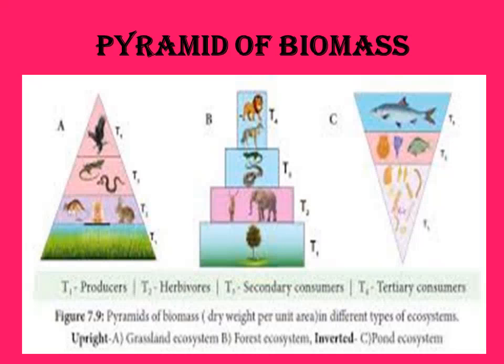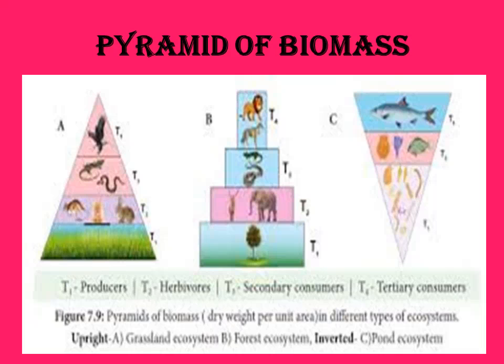So the pyramid of biomass shows dry weight per unit area in different types of ecosystem: grassland ecosystem, forest ecosystem and pond ecosystem. In the grassland ecosystem, the biomass of the producer is more when we compare the successive trophic levels T2, T3 and T4. And then the forest ecosystem,